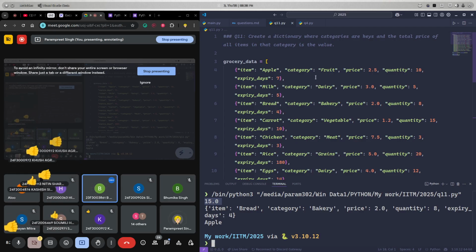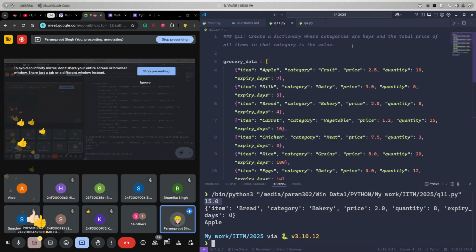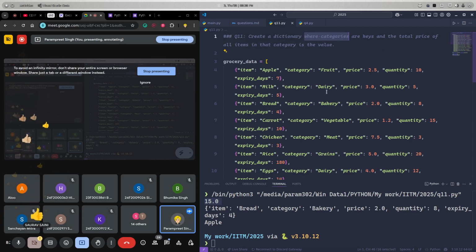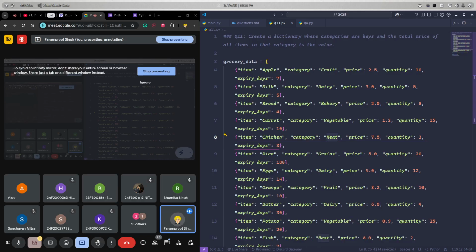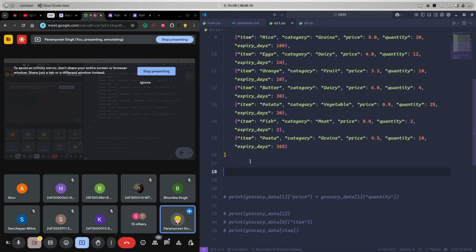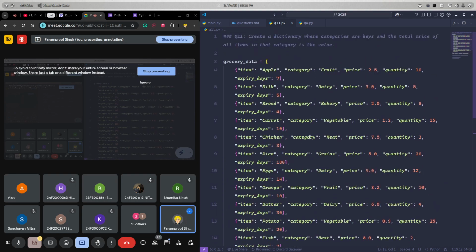Okay, great. So this was the question exactly, to get the total price. But there is a catch: for each category, like fruit, dairy, bakery, vegetable, meat, grains and everything. You are done with half of the question with this only. If you know how to extract the data, you are done with the question. Now the question says create a dictionary where categories are keys.